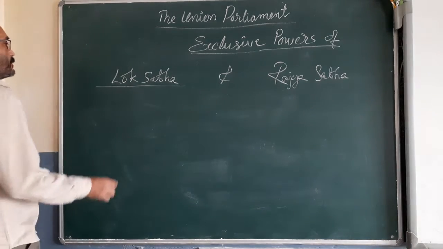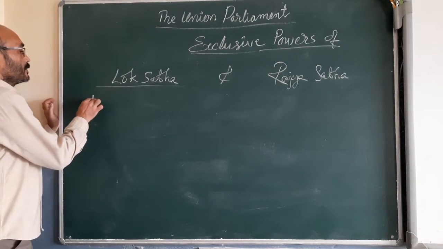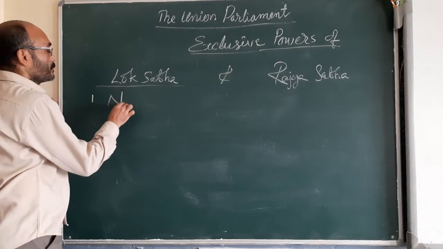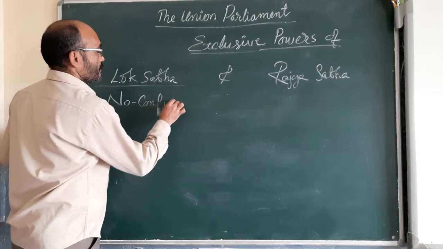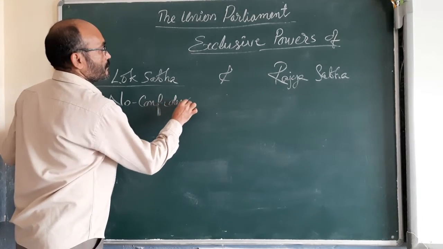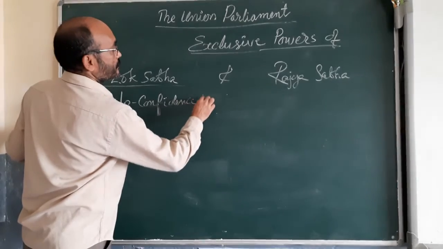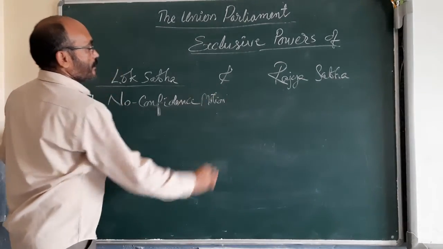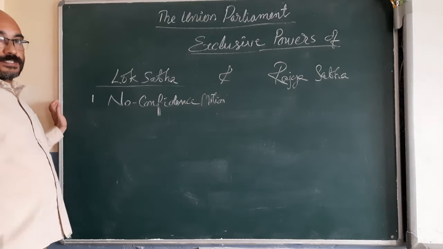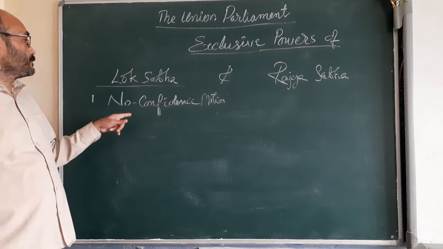So the first one we have seen just now, no confidence motion. A vote of no confidence can be passed only in the Lok Sabha.